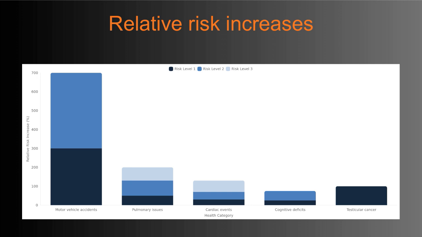Cardiac events, including irregular heart rhythms and heart attacks, notably in older adults, also become more likely with cannabis misuse. Cognitive deficits, like memory and attention problems, are another concern. These impairments can persist long after cannabis use has stopped and tend to be more pronounced when use starts early or is heavy. Finally, there's a concerning link between cannabis use and a doubling of testicular cancer risk. Overall, these risks are dose-dependent and tend to be higher among adolescents and heavy users, highlighting why awareness and education are critical in addressing the health impacts of cannabis misuse.